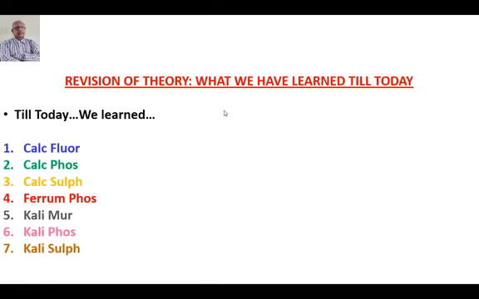Then Ferrum phosphoricum is the remedy for the first stage of inflammation, the hyperemia, the congestion which it develops, and that's why it is a very important remedy in blood pressure also, leukemia also, and wherever there is the first stage of inflammation, right from any organ, throat to any organ, you must think of Ferrum phos, indicated with congestion. The second stage of inflammation is followed by Kali muriaticum, where the exudation happens in inflammation.